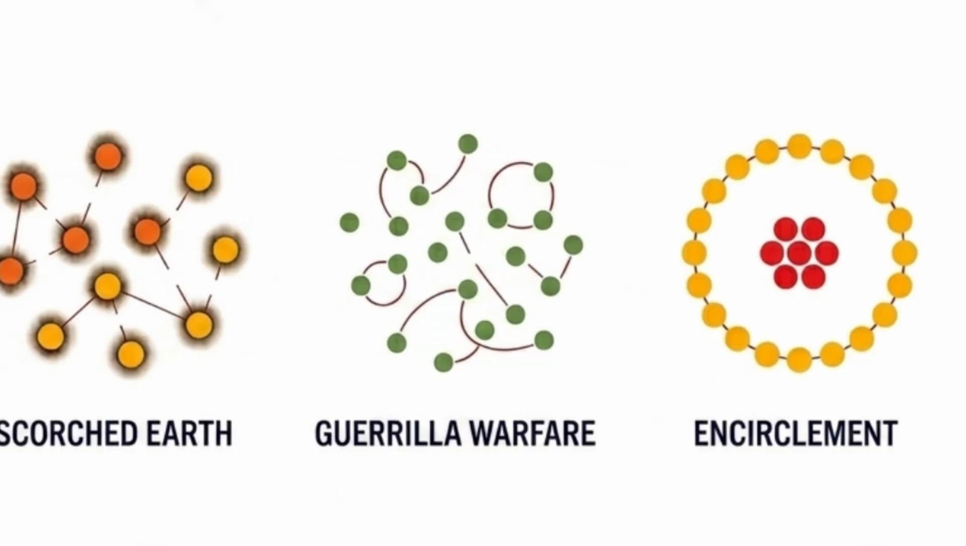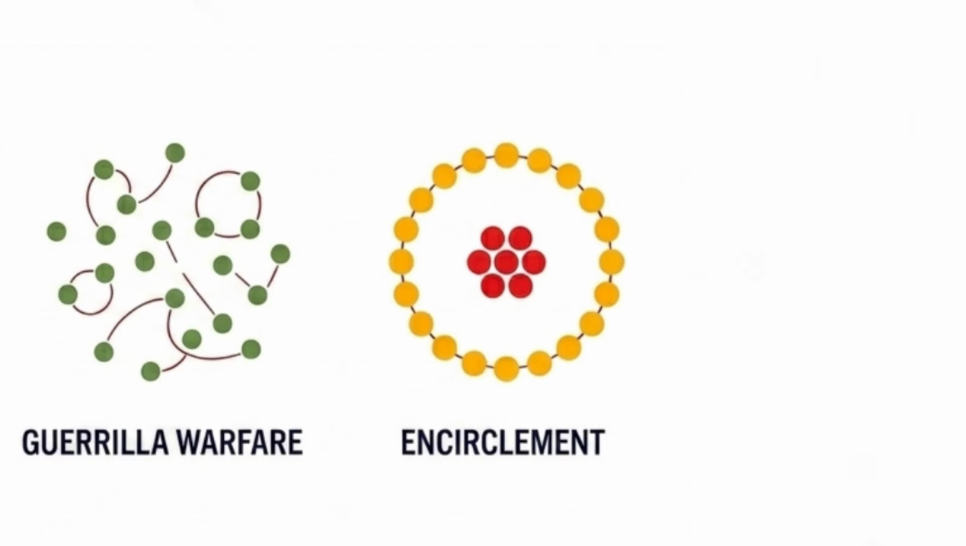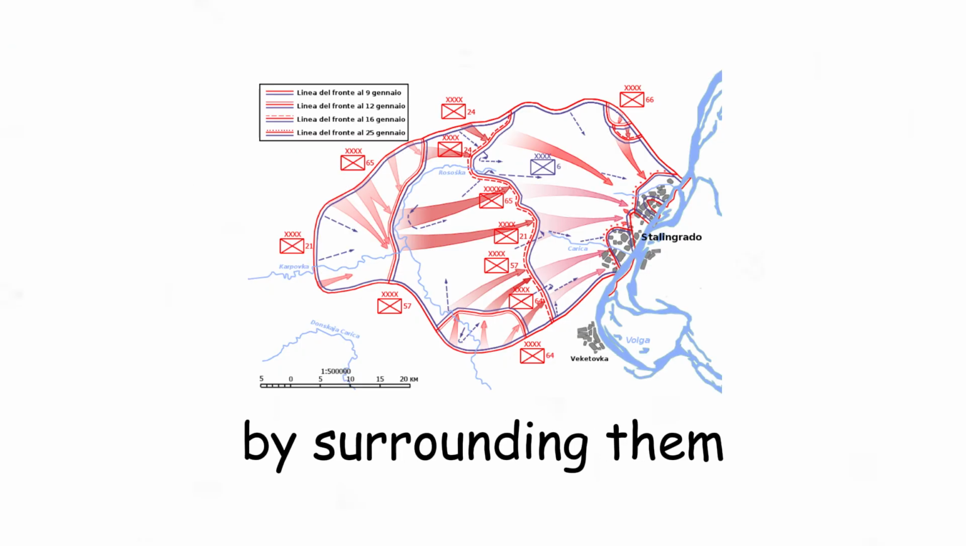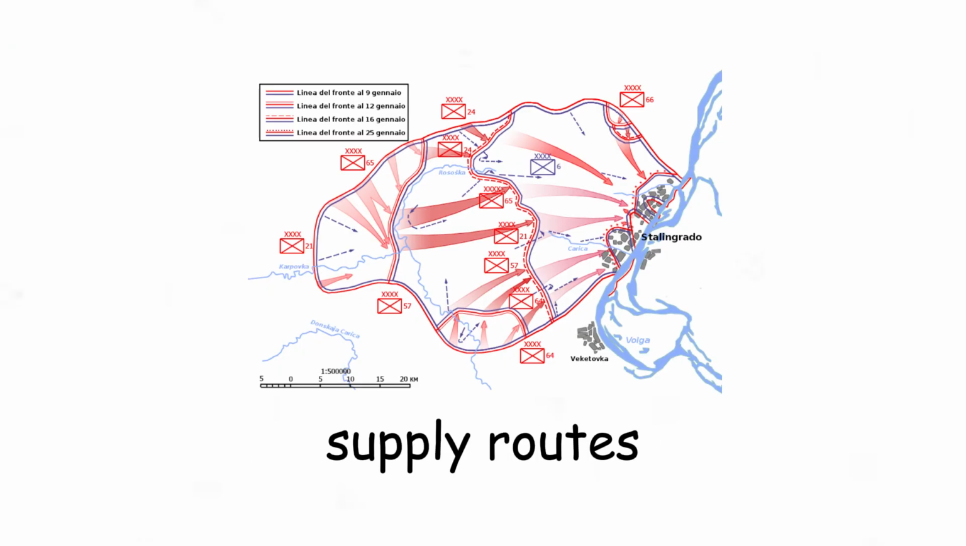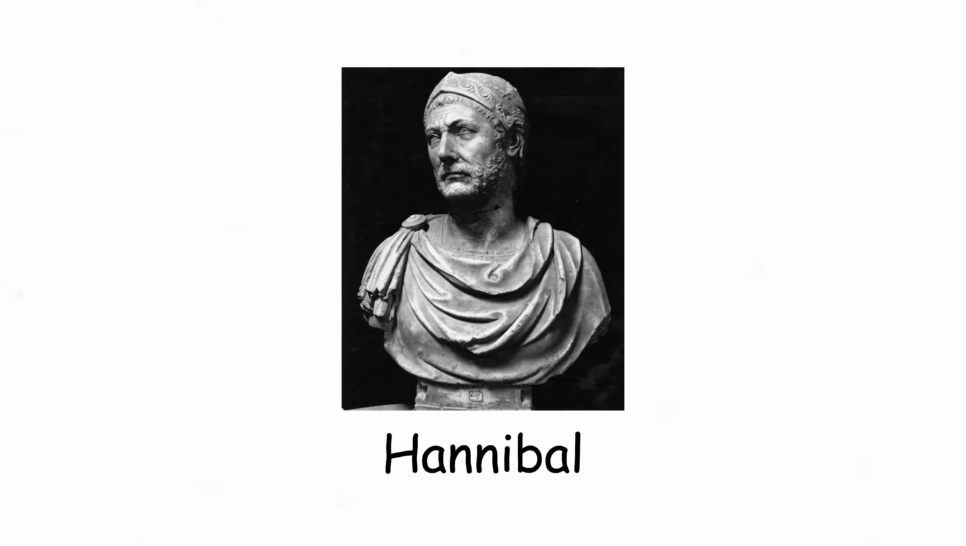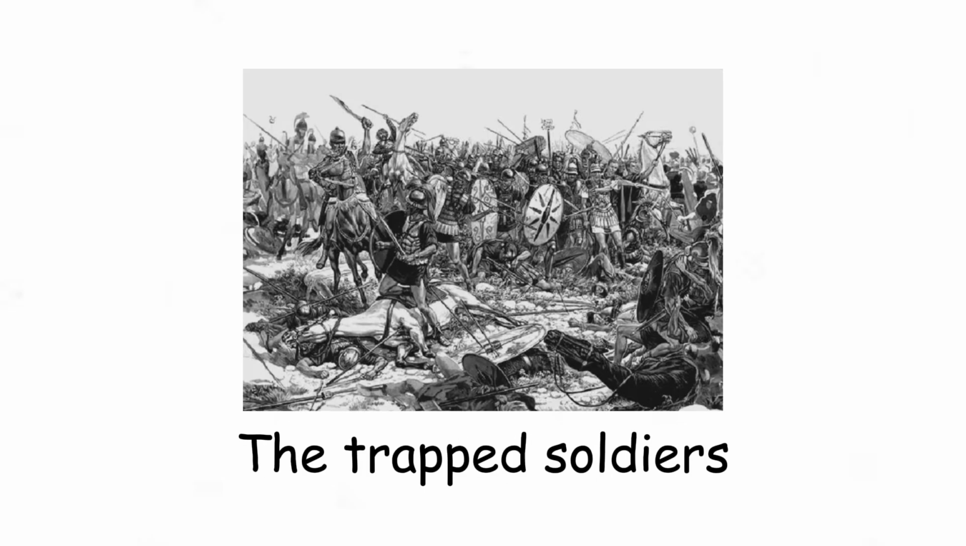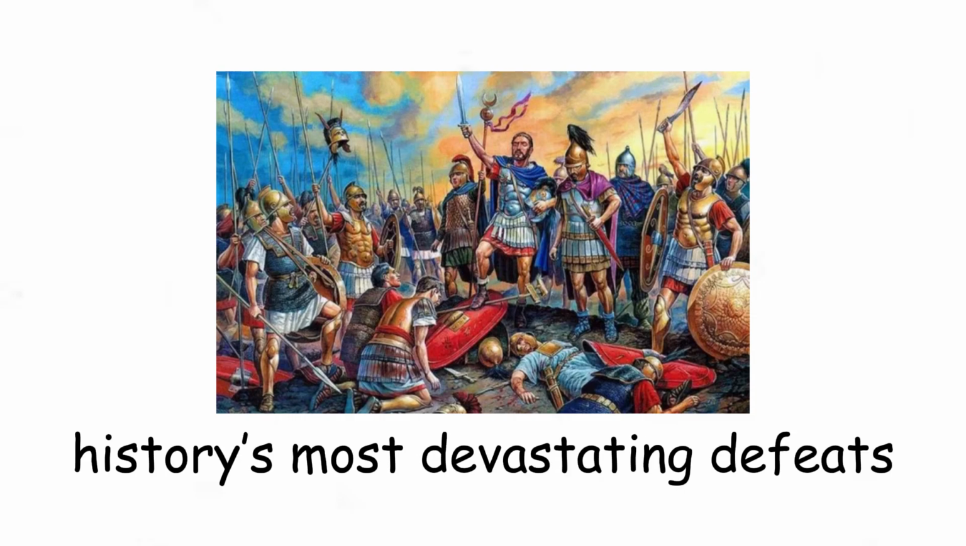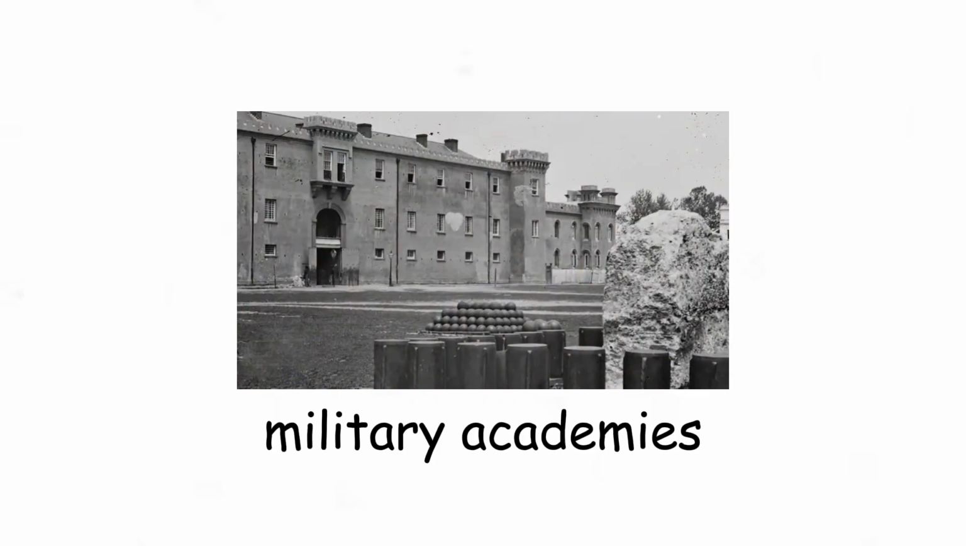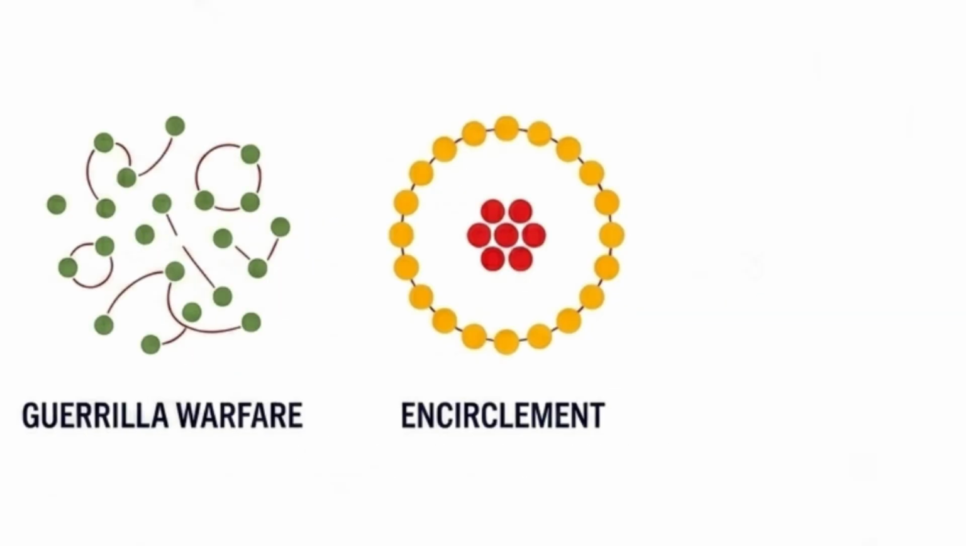Encirclement. Encirclement traps enemy forces by surrounding them and cutting off escape or supply routes. One of the most famous examples happened during the Battle of Cannae when Hannibal surrounded a much larger Roman army from multiple sides. The trapped soldiers lost the ability to maneuver or retreat, turning the battle into one of history's most devastating defeats. Centuries later, military academies still study this strategy because of how effectively positioning can destroy stronger forces.